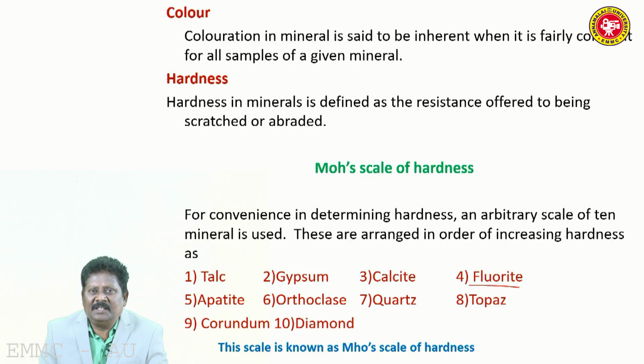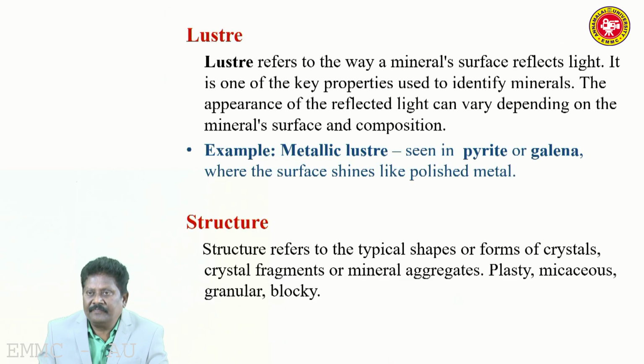The softest mineral is talc. The talcum powder we use is made from it. So, talc is the softest mineral with a Mohs hardness of 1, whereas diamond has a hardness of 10, the highest resistance it will offer when you make a scratch on the mineral. So, the softest mineral is talc and the hardest mineral is diamond, according to the Mohs scale of hardness.